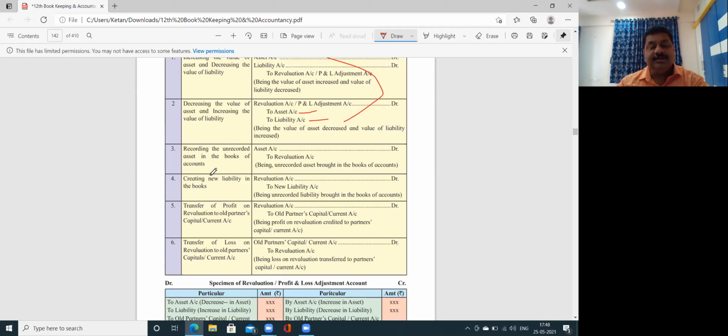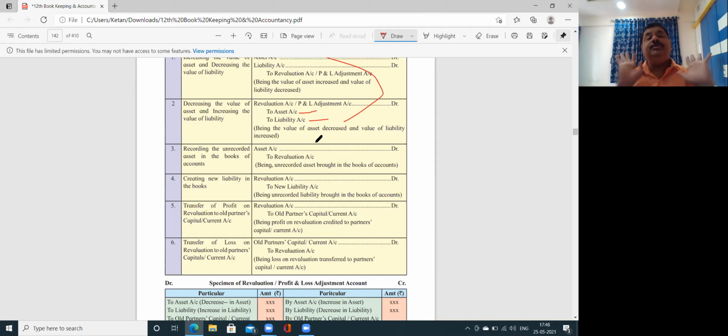Then recording unrecorded asset in the books of accounts. कोई भी unrecorded asset है, we want to record in the books of accounts. By the way, in second entry, I want to give explanation more. If it is given to you, there are bad debts, rupees 1,000 and RDD 5% on debtors. Then, okay, वो यहाँ पे आएगा revaluation account debit to bad debts to RDD.